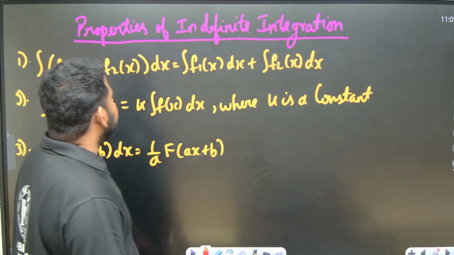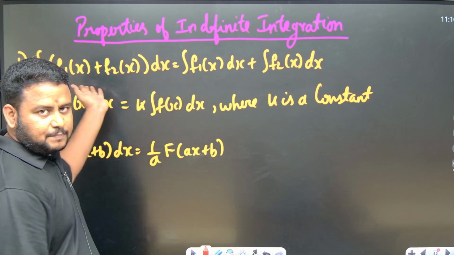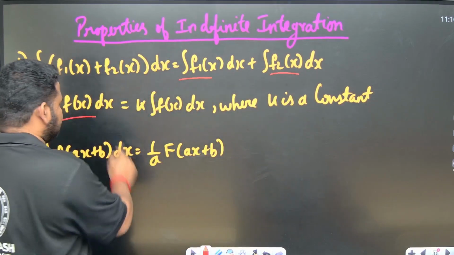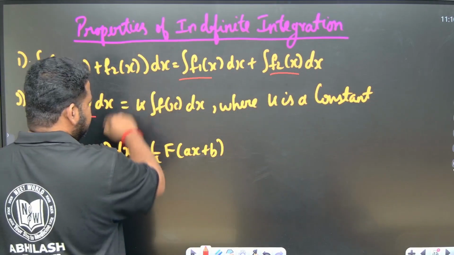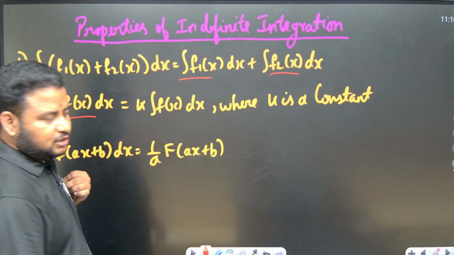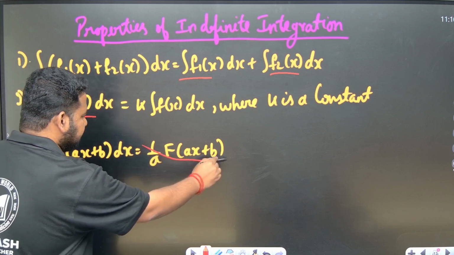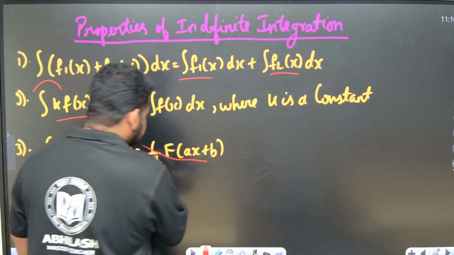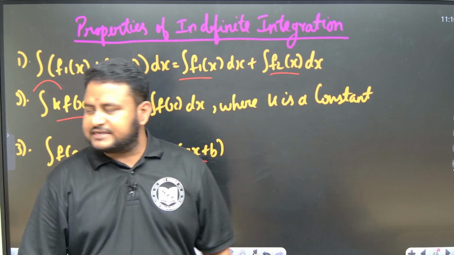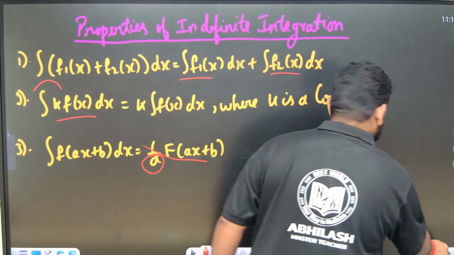So, properties of indefinite integration. If a sum is given, that is the addition property, which you already know. Next, if a constant is given, the constant will come out. I told you in differentiation also the constant will come out, and in limits also. Integral of f of ax plus b is nothing but 1 by a times capital F of ax plus b. This a will come down, friends. Clear? Now let us see some questions based on this.